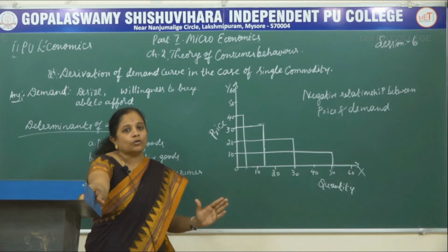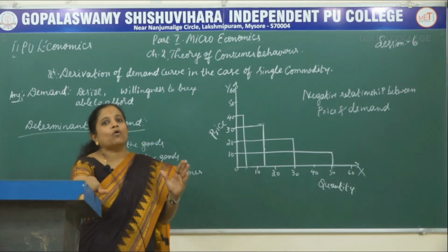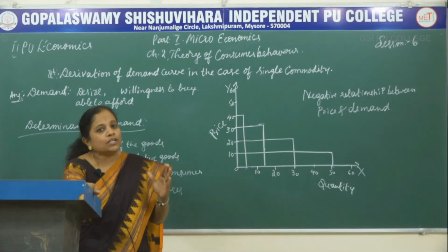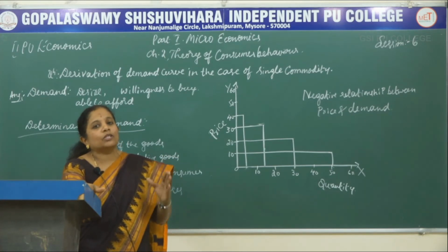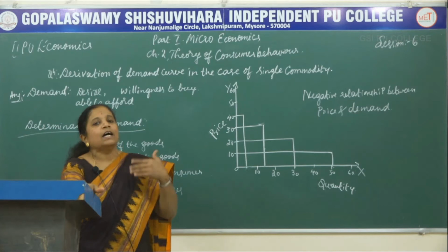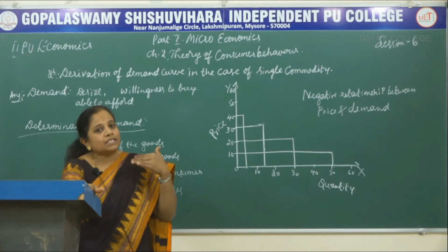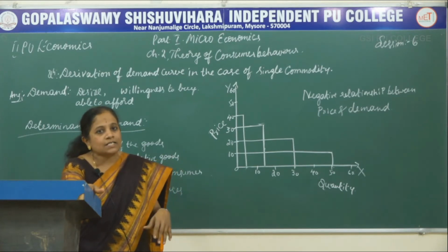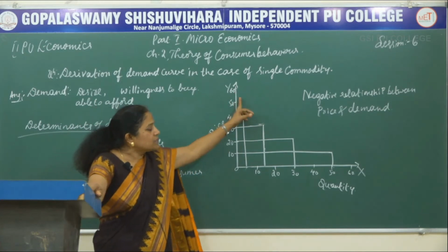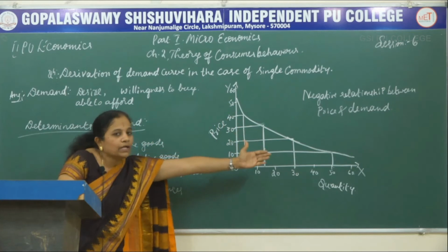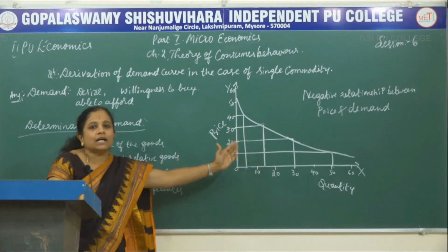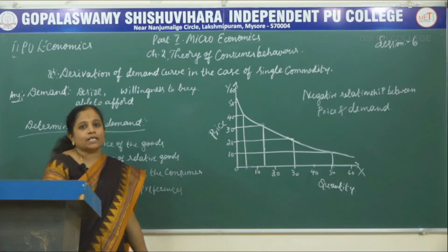You all know that people tend to buy a larger quantity of goods when the price is less. The law of demand says that when the price is less the demand increases, and when the price is more the demand decreases. So there is a negative slope here. Now we can see a downward sloping curve. At higher prices, the quantities are bought at a lesser rate.